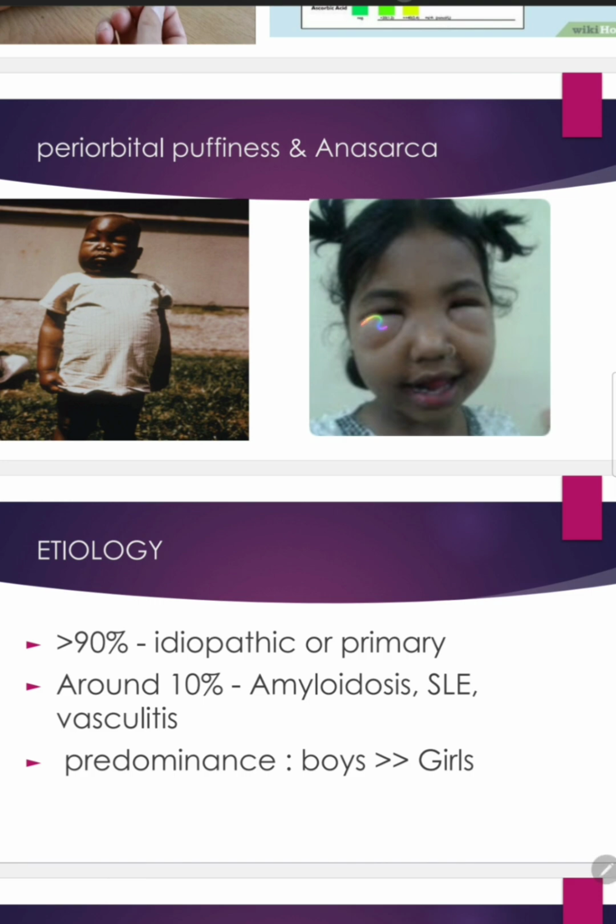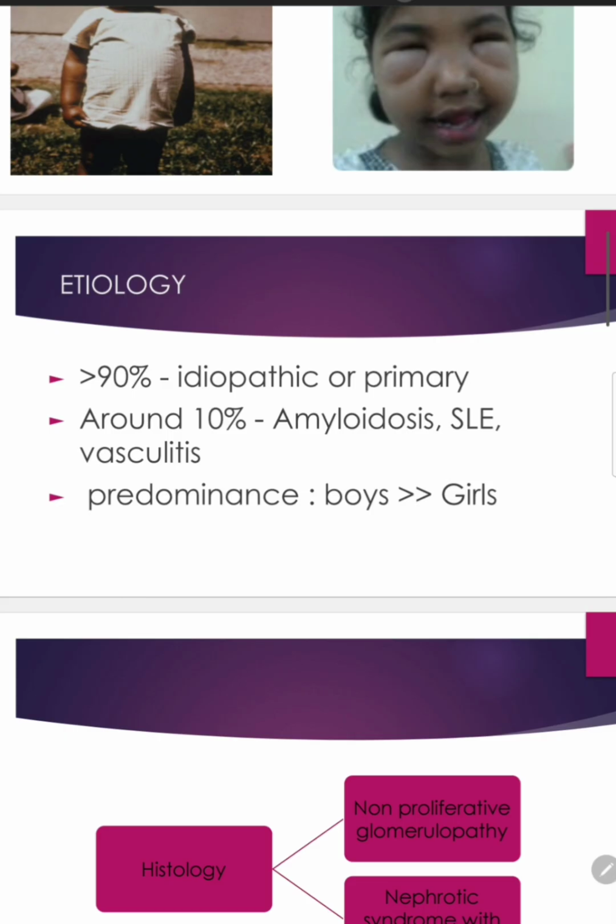Why is that so? Because the tissue around your eyes is very lax, very loose, and the connective tissue is very thin. So therefore, if the fluid collects in these regions, it is very evident. Whereas in regions like your abdomen, in your thighs, a lot of fluid needs to be accumulated in order for it to be evident.